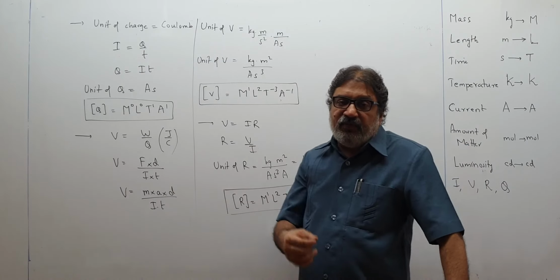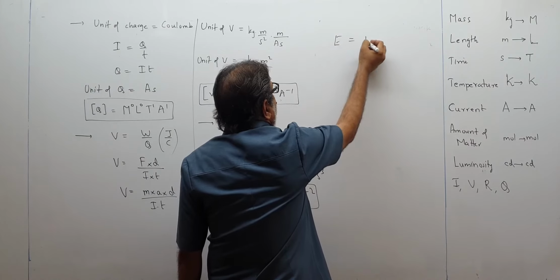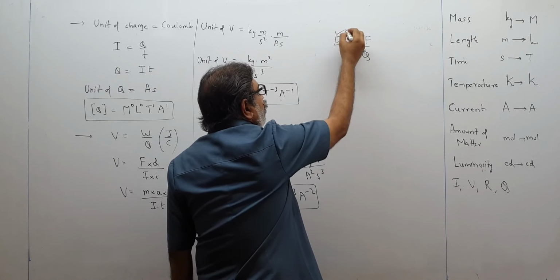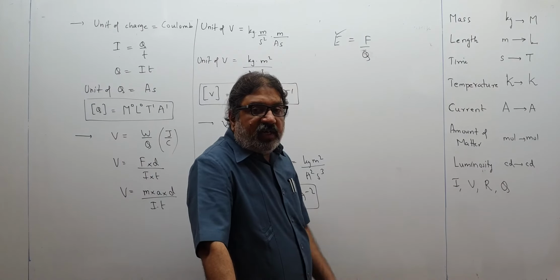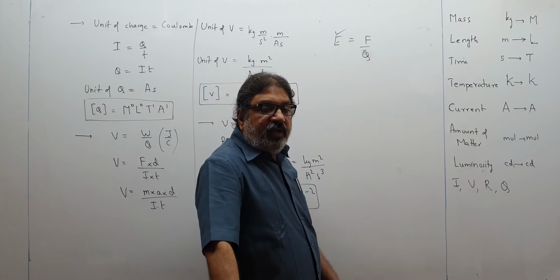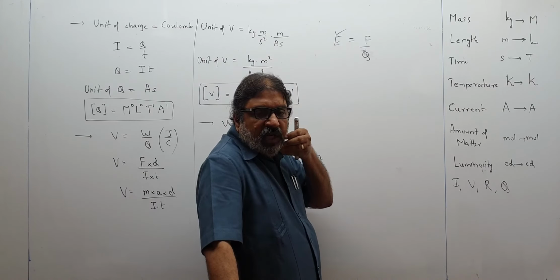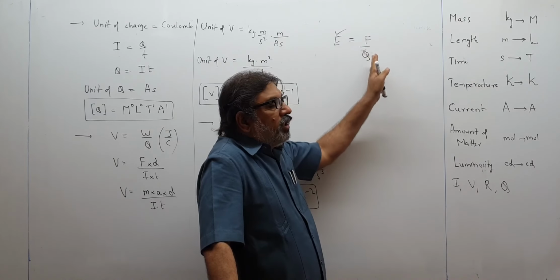So supposing I give you an equation, electric field is force upon charge, and I want you to get the unit of electric field. Supposing you don't know what electric field is, I will give you a formula for electric field, that is force upon charge. I will give you such a formula that you know these two quantities.